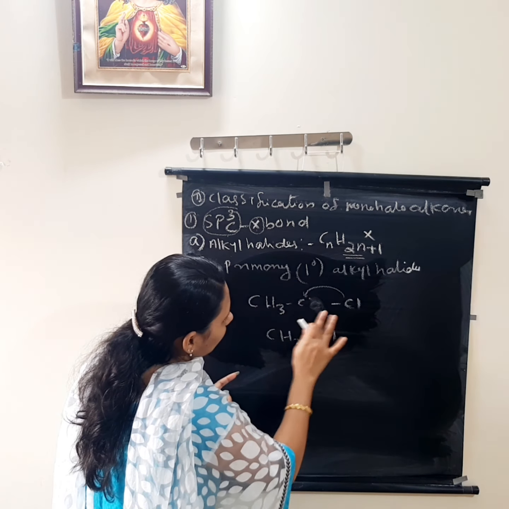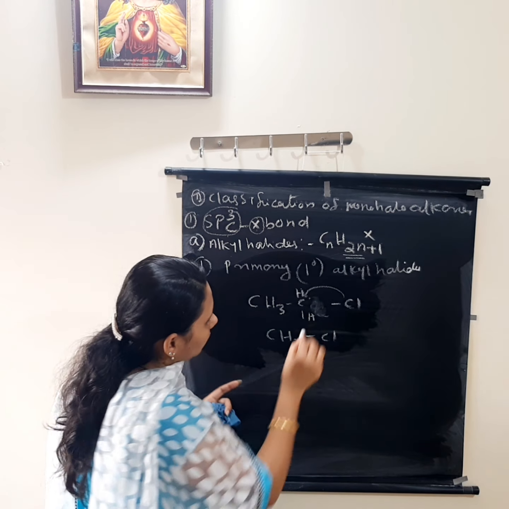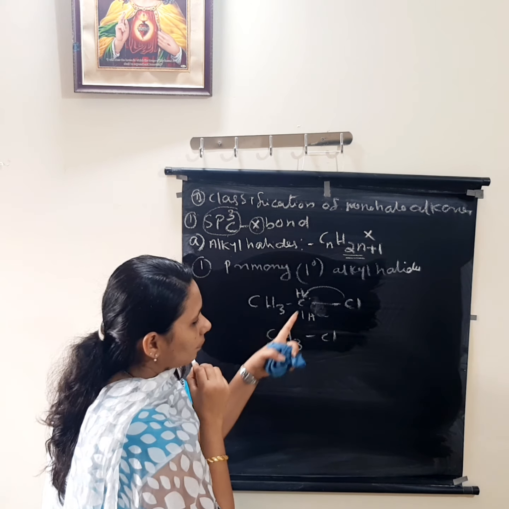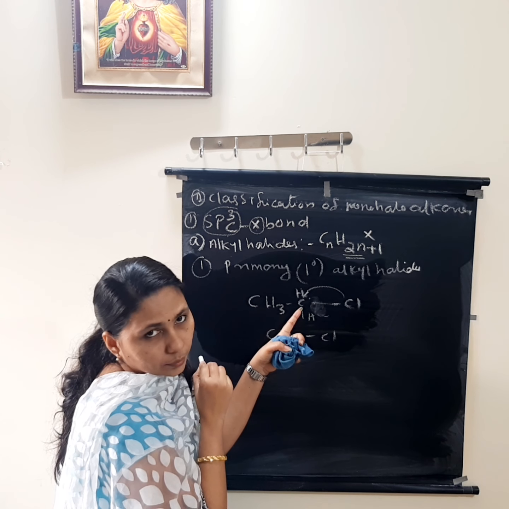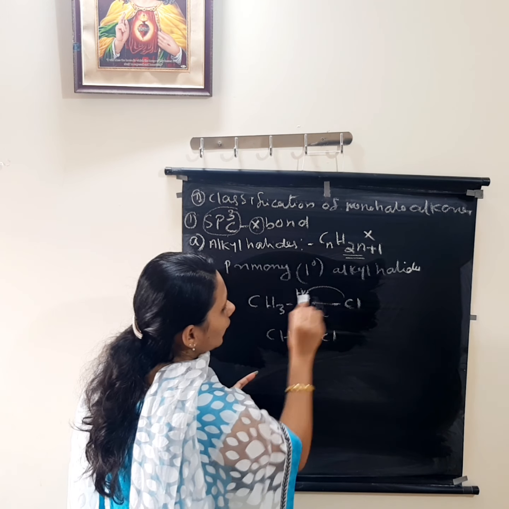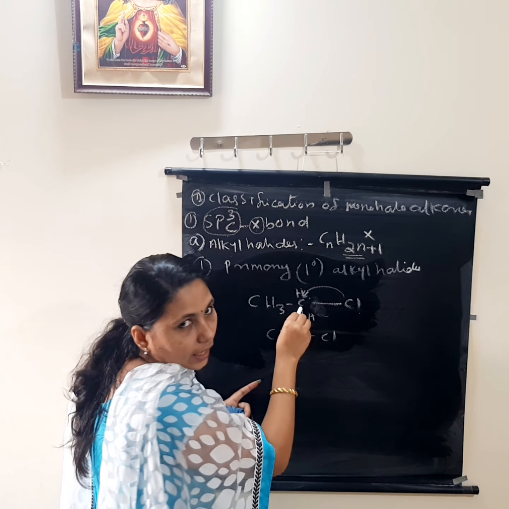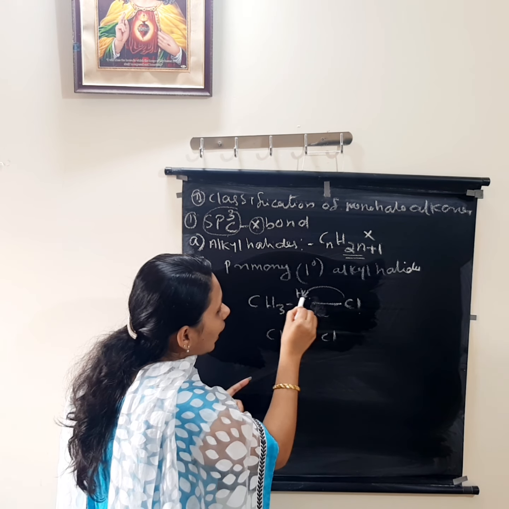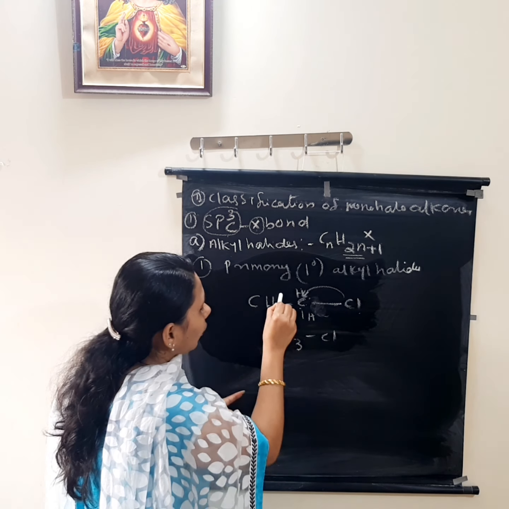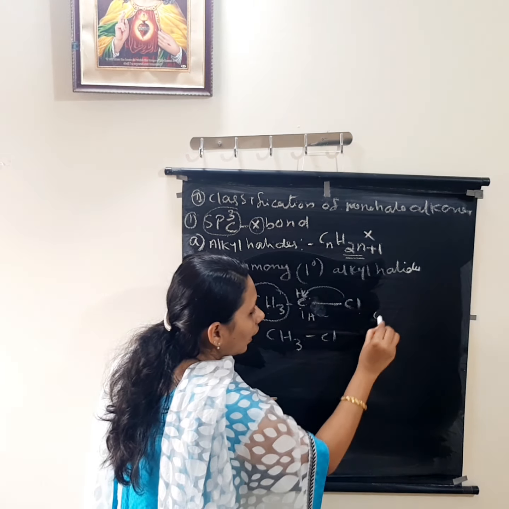If you are writing this hydrogen, we can write up and down. That means CH2 is here. So this halogen atom is attached to which carbon atom? This is an sp3 hybridized carbon atom, because it is having only single bond. So this halogen atom is attached to this carbon atom, right? This carbon atom is bonded to how many other alkyl group or carbon atom? One alkyl group, only one alkyl group.